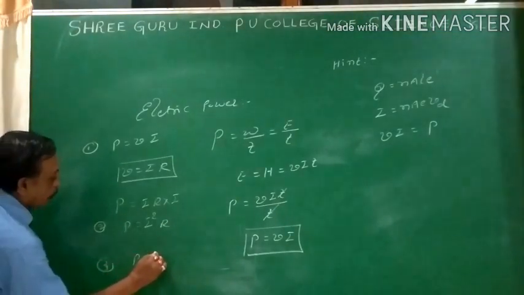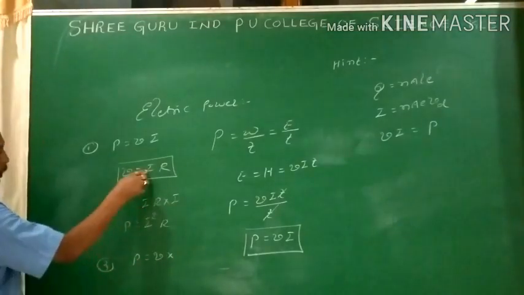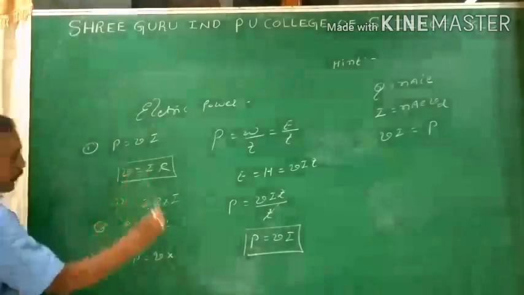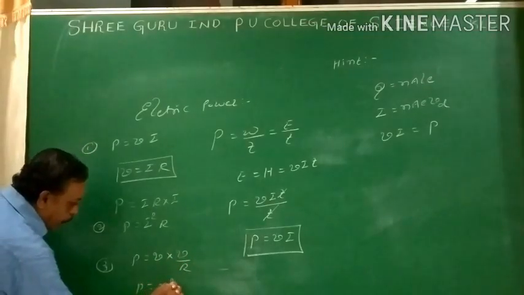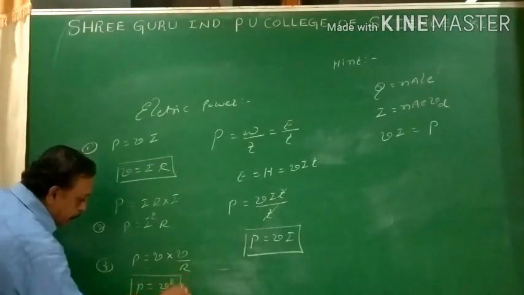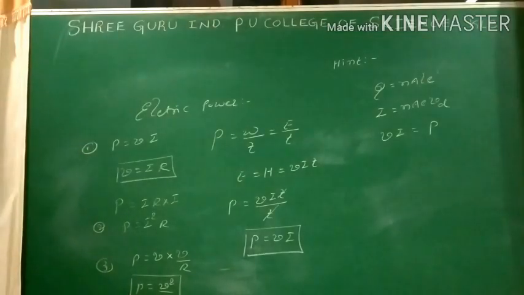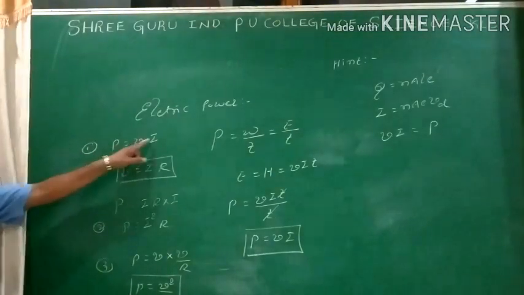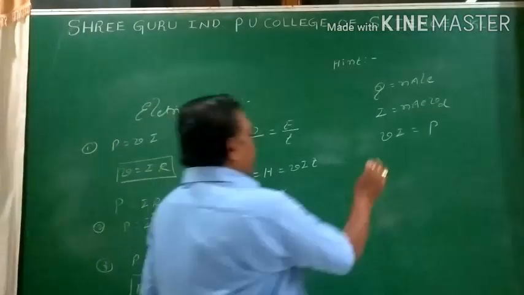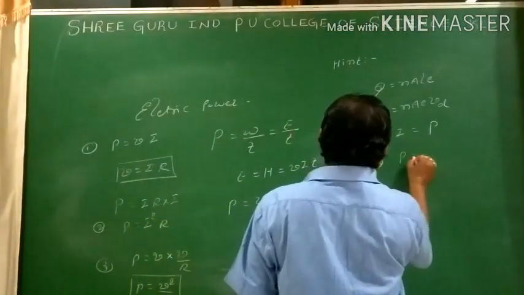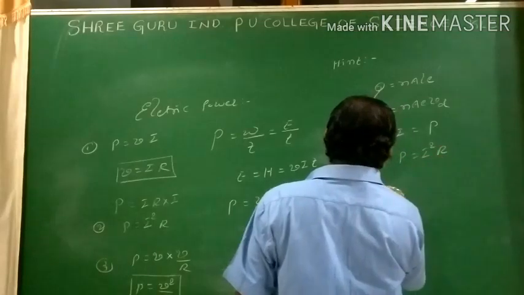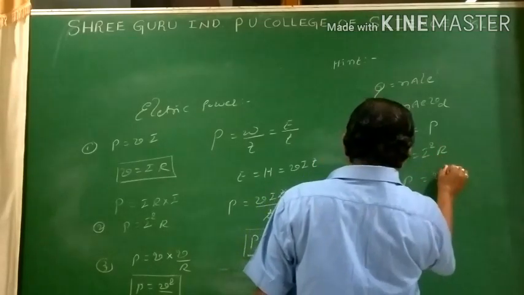Then the third equation. P equals V, I keep V as it is. Then I replace I equals V by R. Then power equals V square by R. Now we can represent power in three forms. The basic one is P equals V into I. This is the first equation. Second equation, power equals I square R. Third equation, power equals V square by R.